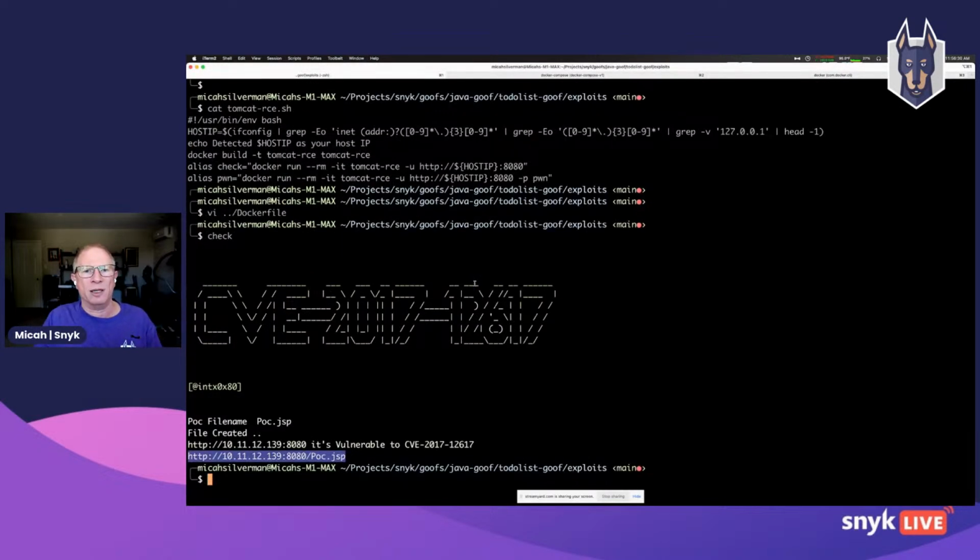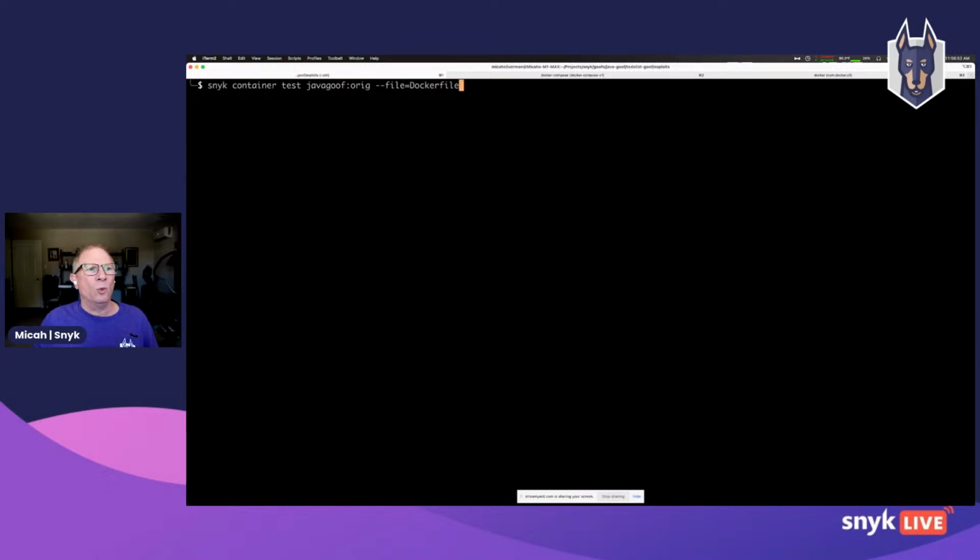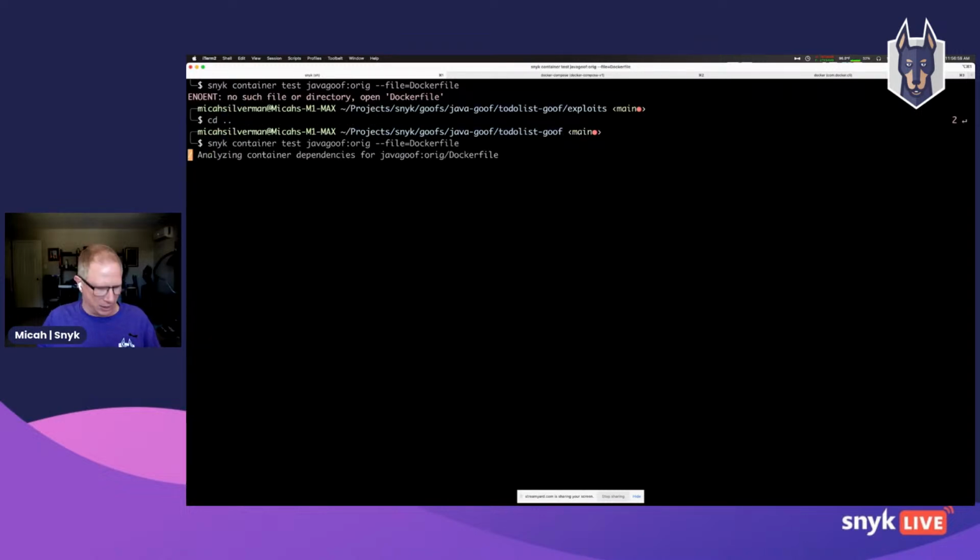Now, I'm not going to go through the whole demonstration. Suffice it to say that with this vulnerability, I could get shell access, and from my browser, I could start messing around in the shell. In the interest of time, I'm not going to show that, but what I will show you is that Snyk Container will run a test against a, oh, hold on. I'm tempting the demo monster. Snyk Container will run a test, a scan, against an active image.